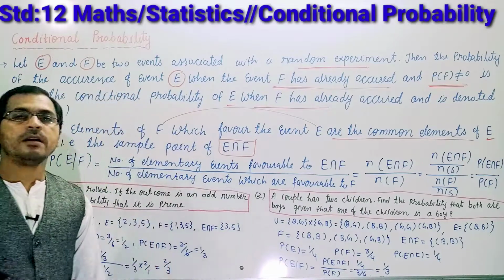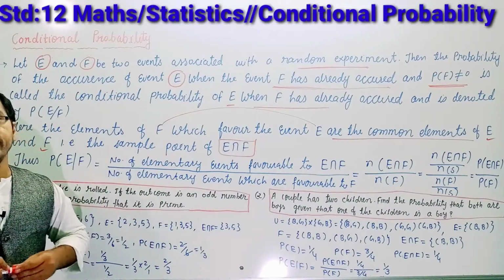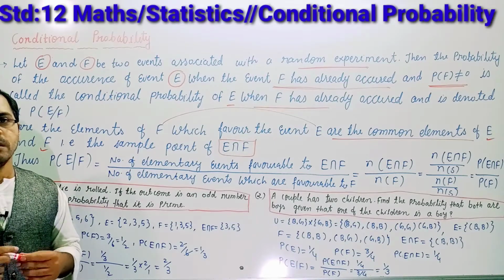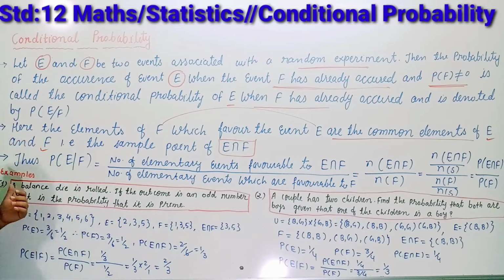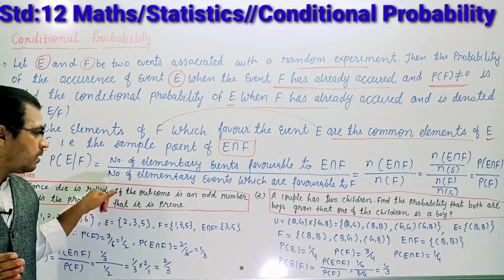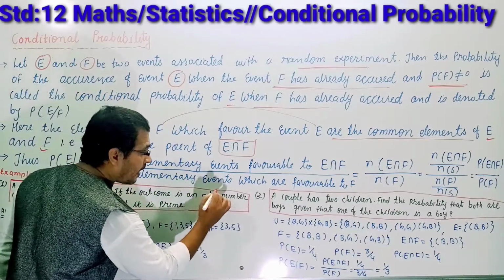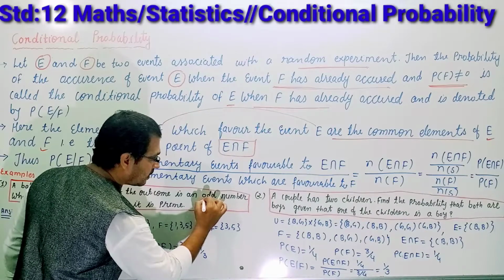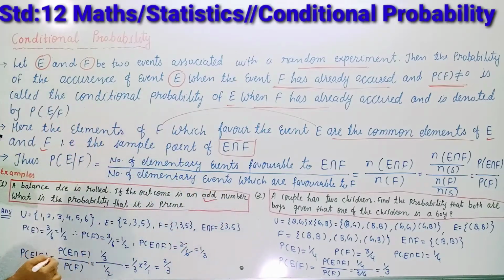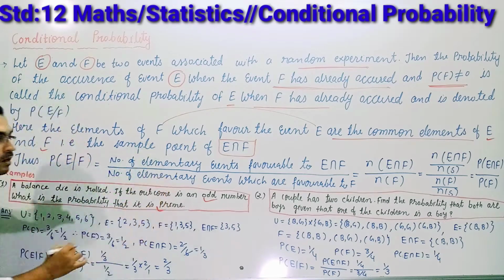Okay students, let us see the example. A balanced die is rolled. The outcome is odd. See, this has already occurred. The outcome is odd, so from those odd events, we have to find out the probability of getting a prime.